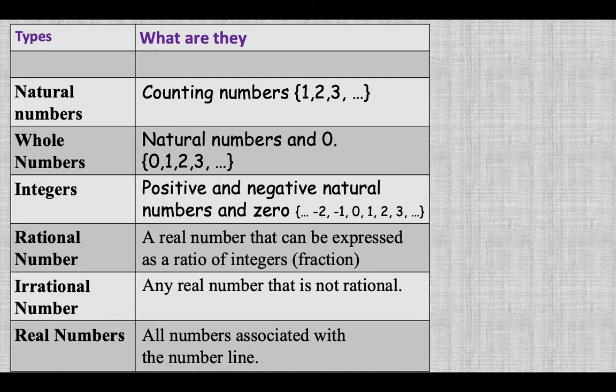But Lakshmi ma'am, there are still some numbers which are neither integers nor whole numbers, and they cannot be expressed in the form of rational numbers. Like, I mean to say, square root of 2 or square root of 3. Very good question, ma'am. These numbers are called irrational numbers. The numbers which are not part of rational numbers are called irrational numbers, like the example ma'am has already given. All the numbers we have covered till now comprise the real numbers. All the numbers on the number line are called real numbers.